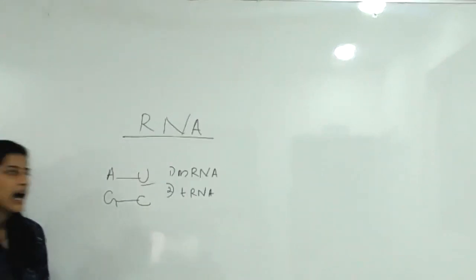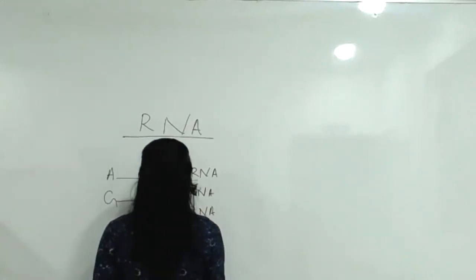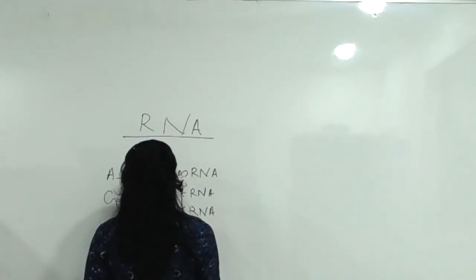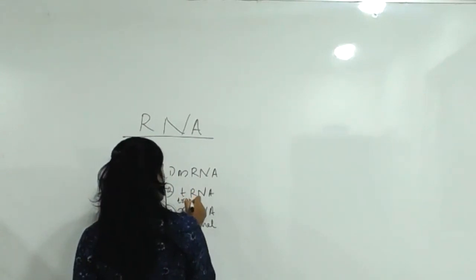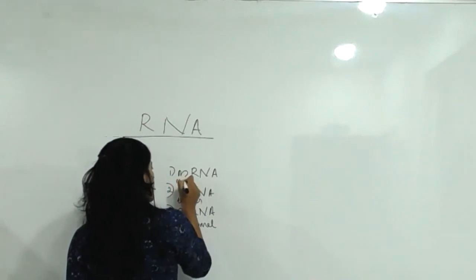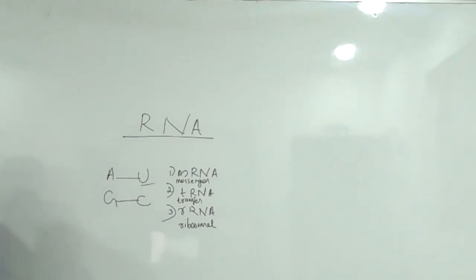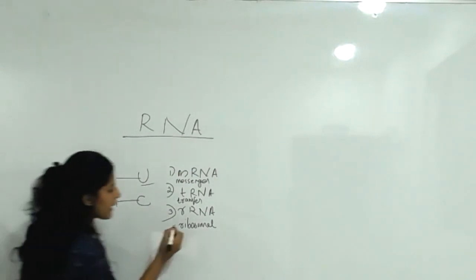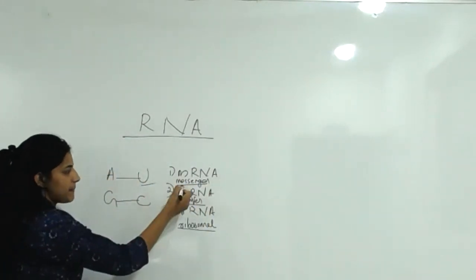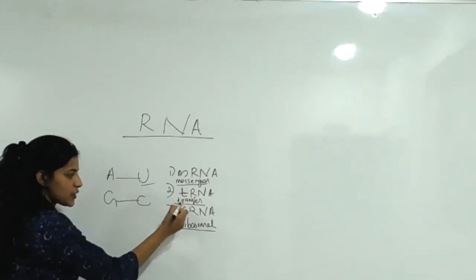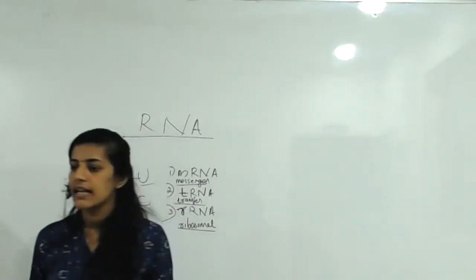Ribosomal RNA, rRNA. These are the three important classifications. Ribosomal RNA, transfer RNA, messenger RNA. These are the important ones. M is messenger, small t is transfer, small r is ribosomal. Study right now. Yeah, three times. Very good.